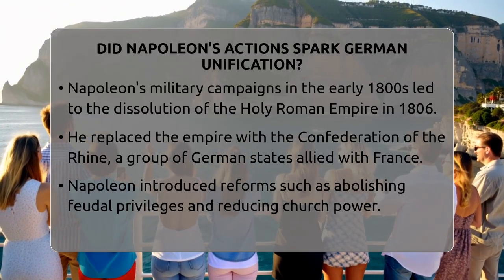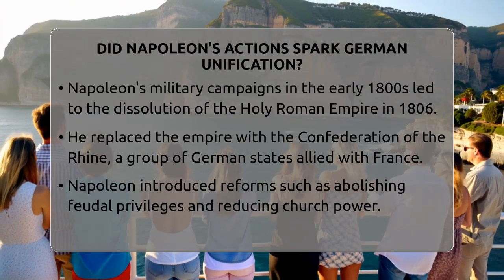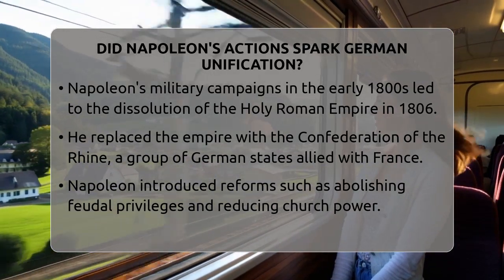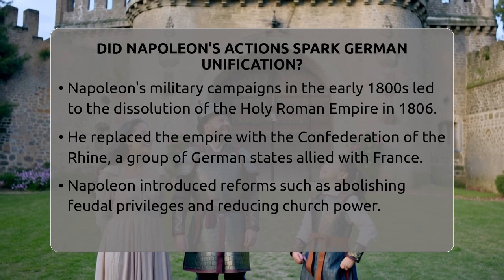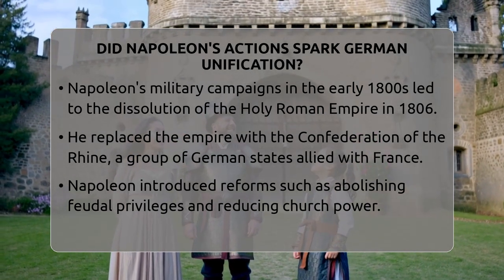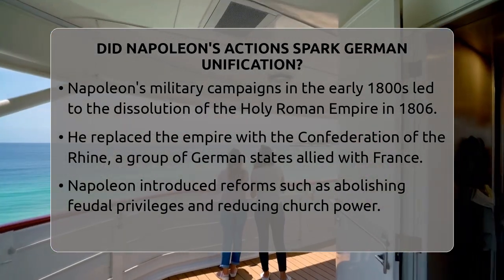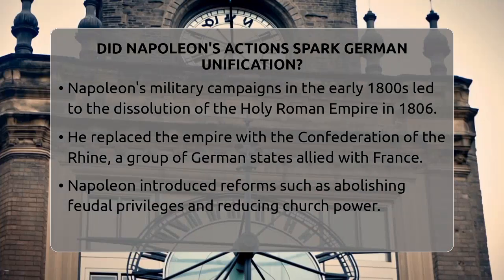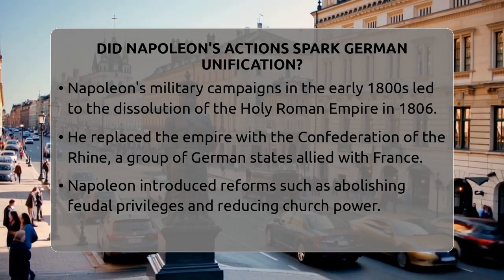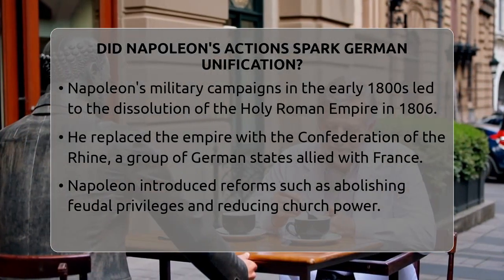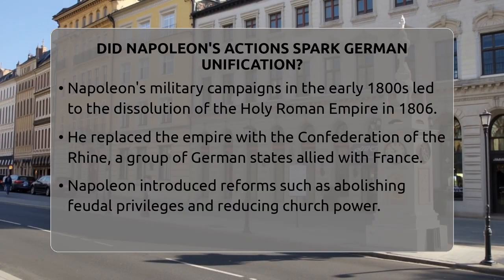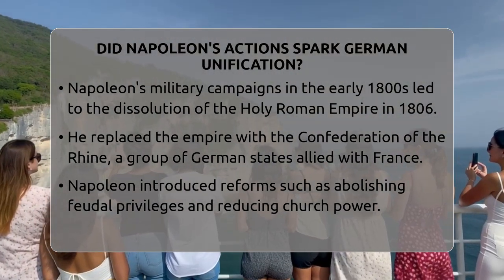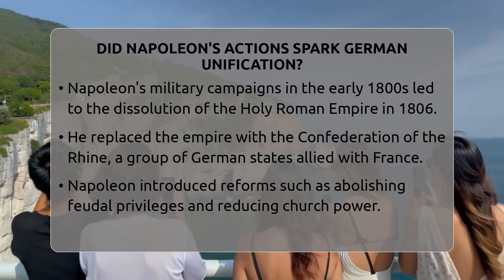When Napoleon Bonaparte started his military campaigns in the early 1800s, he changed everything. In 1806, he dissolved the Holy Roman Empire, which had been around for over 1,000 years. This empire was a loose collection of German-speaking regions, and Napoleon replaced it with the Confederation of the Rhine, a group of German states allied with France. This move ended the old imperial structure and made German rulers rethink their alliances and identities.